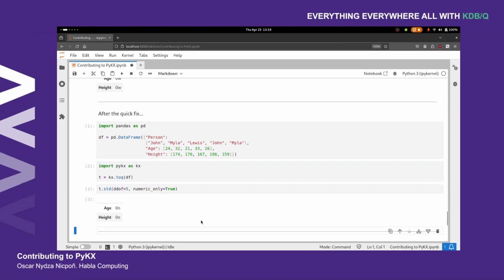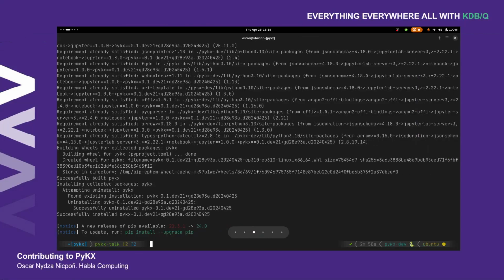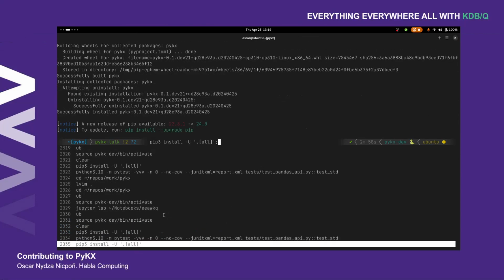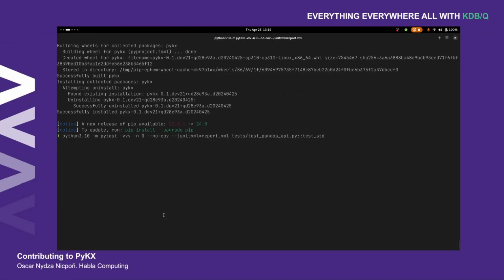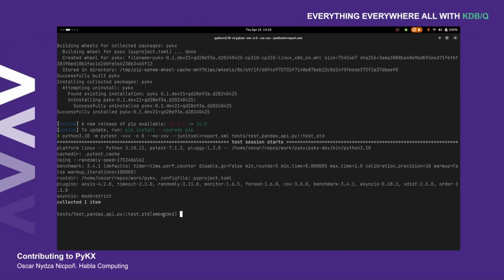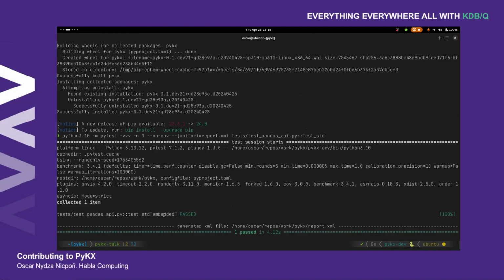Okay, so if I do this right now, we'll see that we get a null, and if I run the tests right here, they should be all right. Give it a couple of seconds, and there we go. That's it. We're good to go. Now we should move on to documenting and opening the pull request and everything that we've just talked about.